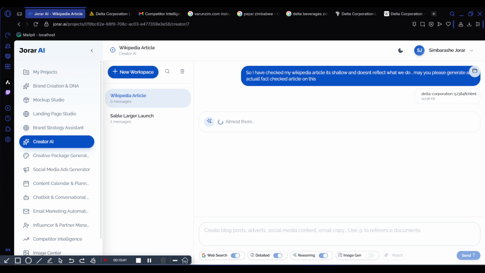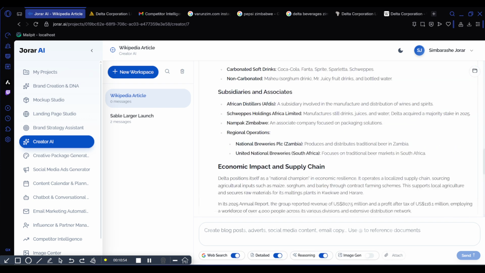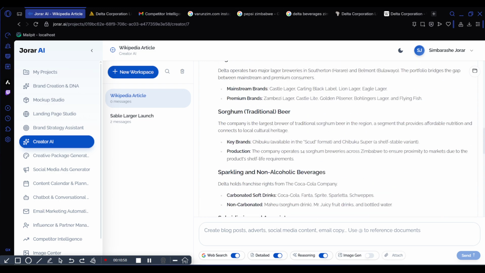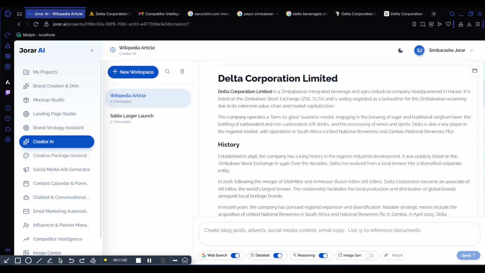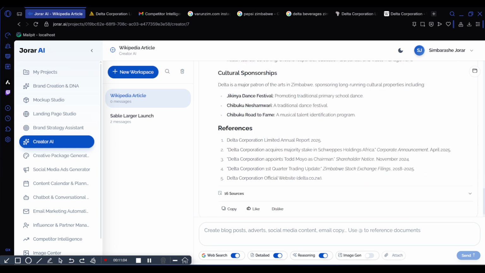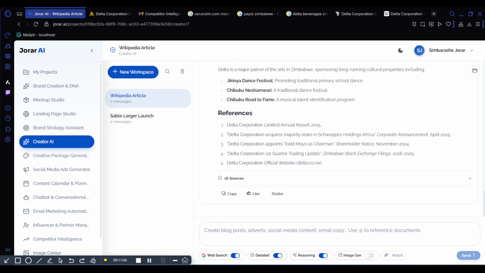So basically, this is Jorar, which is quite a comprehensive brand intelligence and marketing AI tool that you can use internally, whether a small business or a big business. As you can see, it has generated everything that we need, Delta Corporation, etc. So I can just copy this, then request an edit.